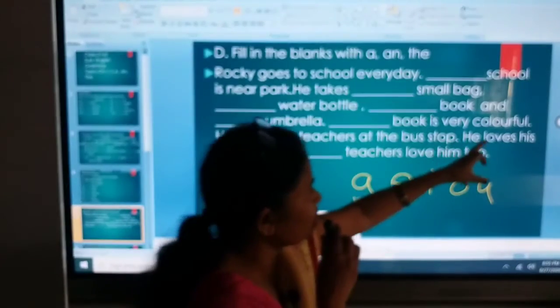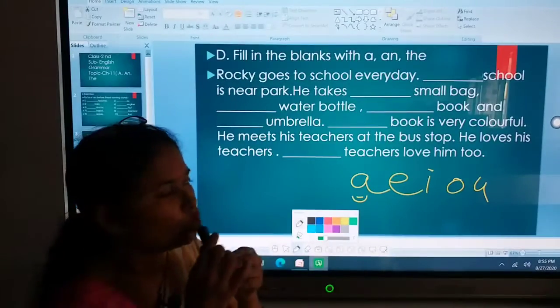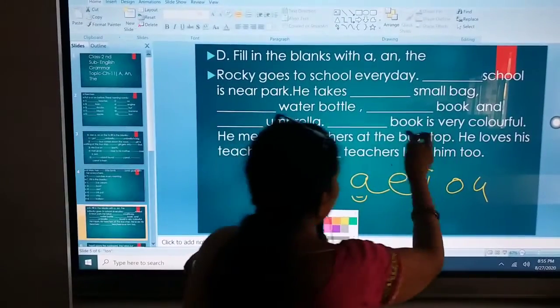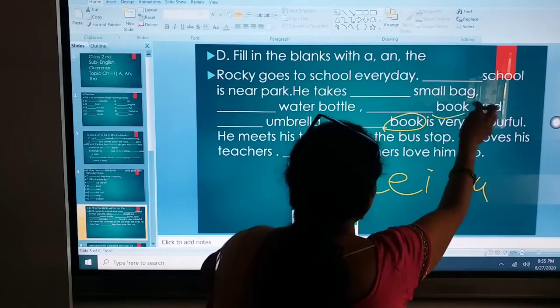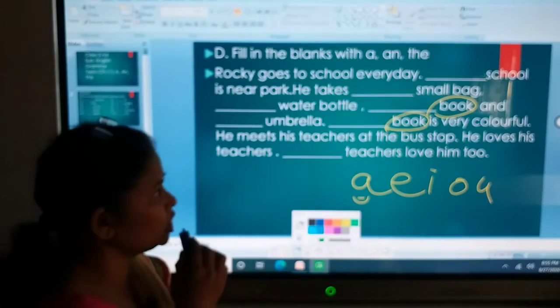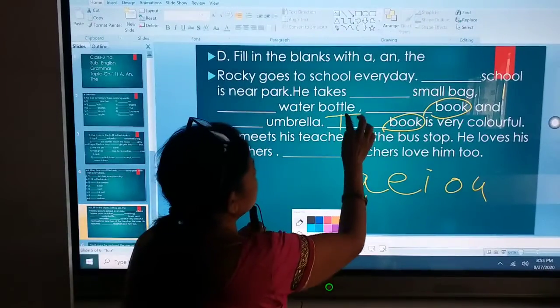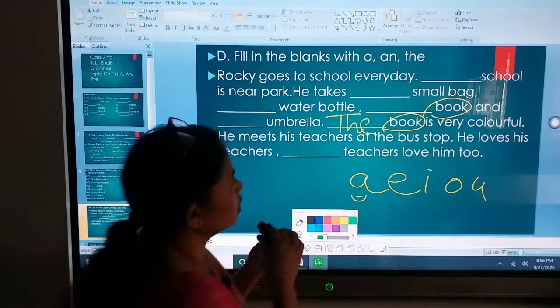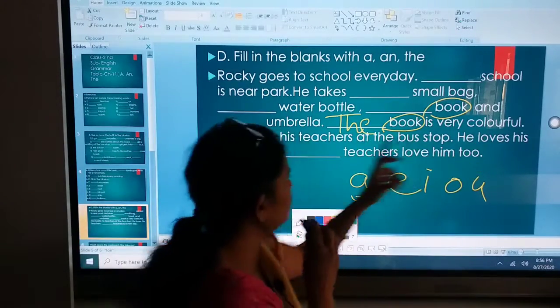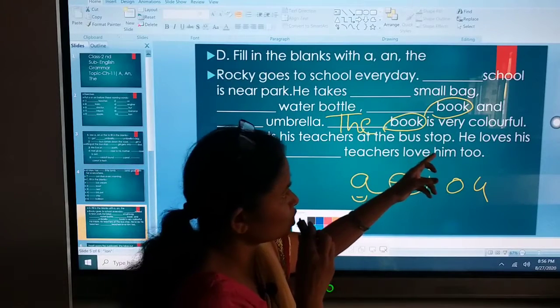Dash book is very colorful. Now children, the book is repeated twice. Here also we are talking about book and here also. Both the places book word is repeating twice. So in second sentence we will write the to it. The will come. The book is very colorful. He meets his teachers at the bus stop.